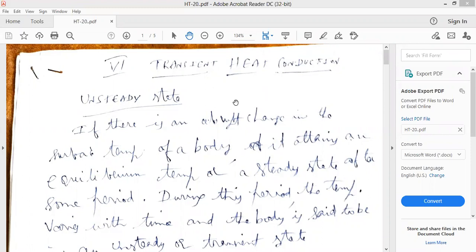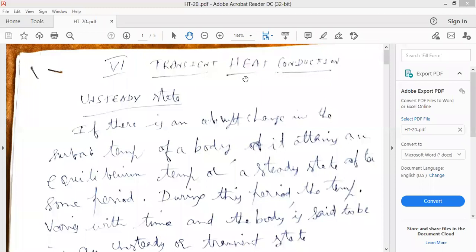If any property, such as temperature, does not vary with time, and you analyze the heat transfer rate, that analysis is known as steady state heat transfer or steady state heat conduction.